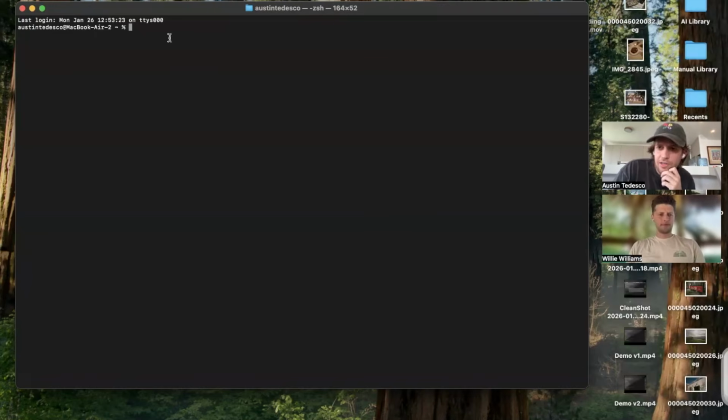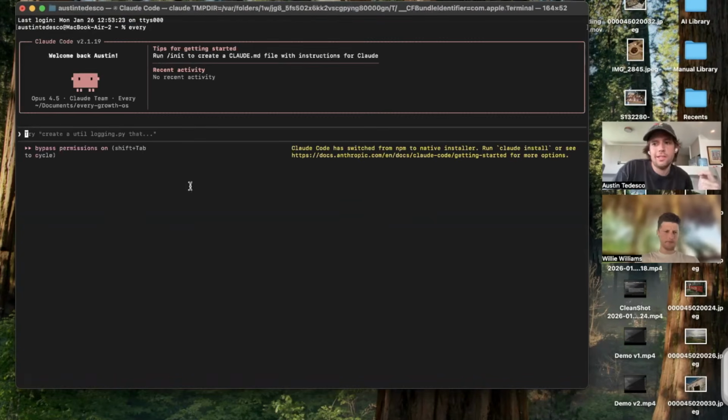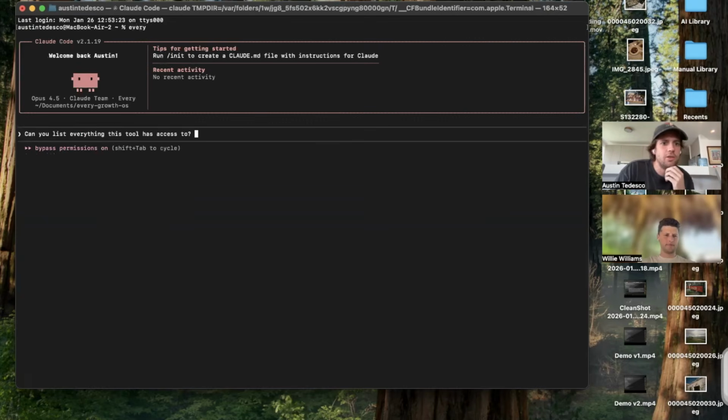I'm gonna recreate a demo I showed the Every team this morning of the thing I built last night. So it is a growth hub for Every living inside of Claude Code. I type in Every, I get access to it. I can say, can you list everything this tool has access to? I pulled up Monologue to do it.